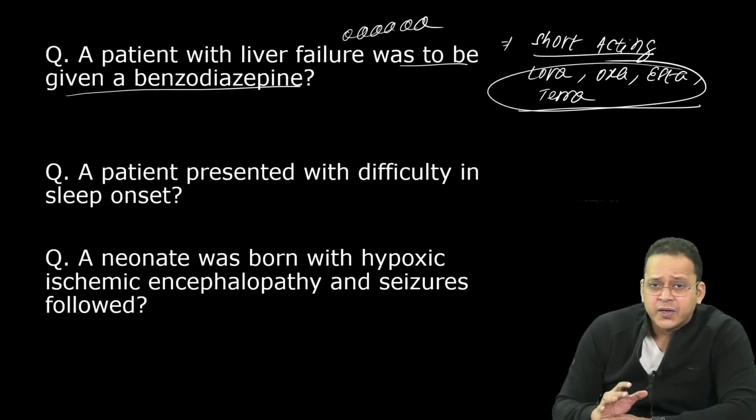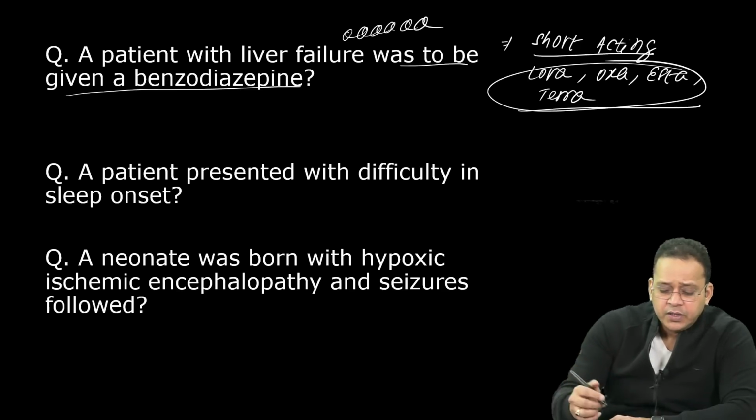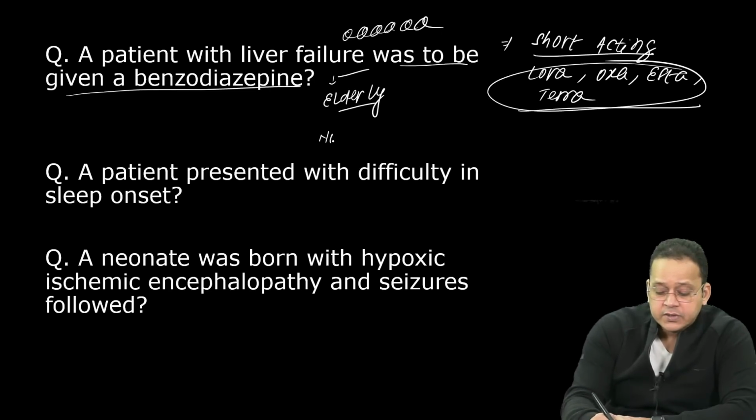So remember, in benzodiazepine, nowadays, this is where more than 70% of MCQs are asked. They'll ask you about liver failure, or if it is not liver failure, they'll give you elderly, right? Or they'll ask you which benzodiazepine has no active metabolite.